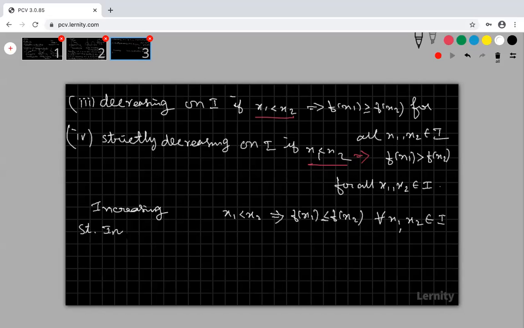What is strictly increasing? My x1 less than x2 implies my f of x1 less than f of x2. No equality. That's all. This is for every x1, x2 belongs to the interval. Now what about decreasing?